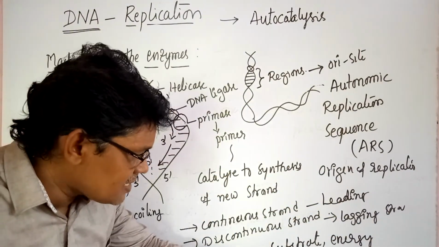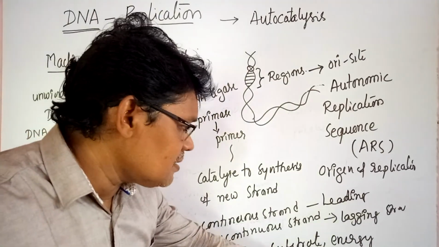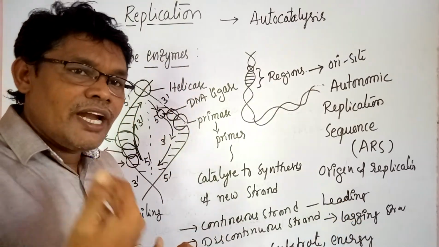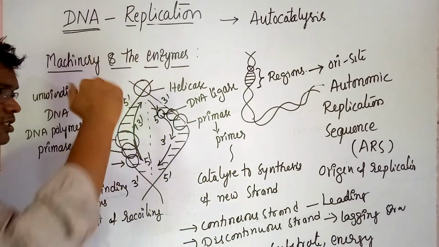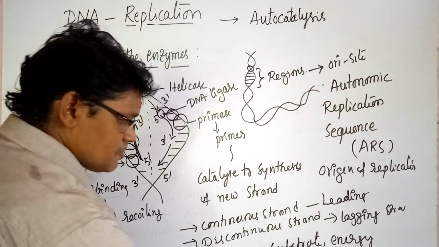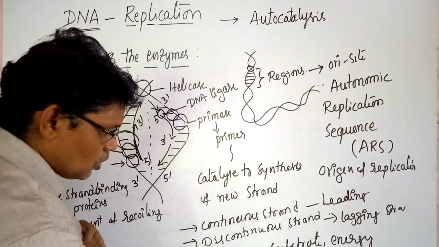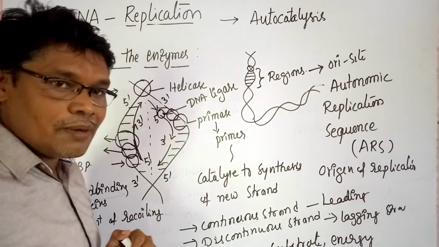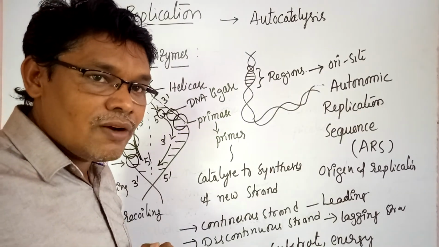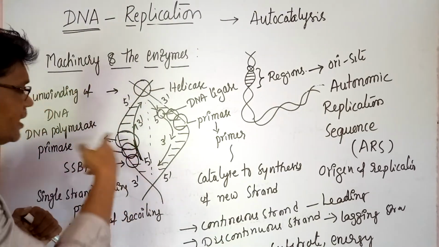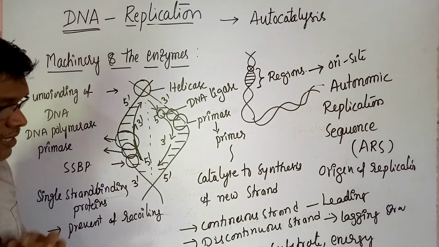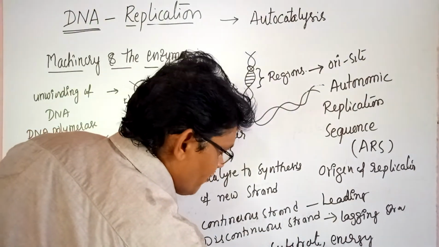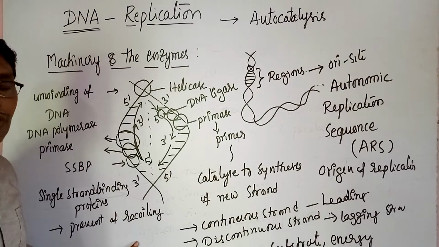The entire process of replication requires these substrates. The different types of nucleotides present in the nucleus are used in catalysis by DNA polymerase, and energy is directly provided by these nucleotides.